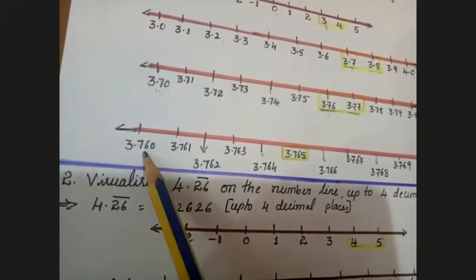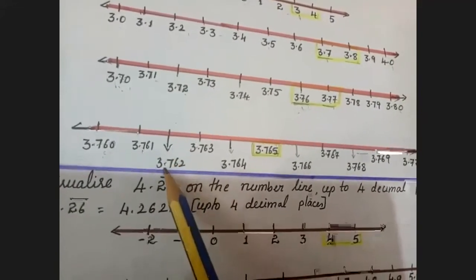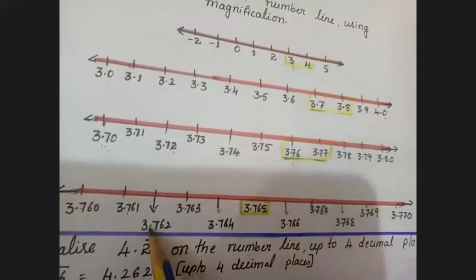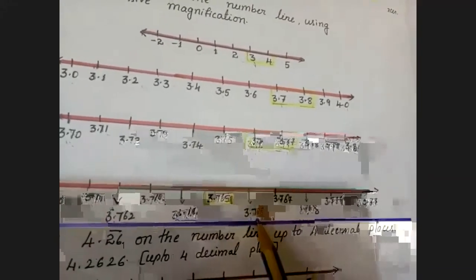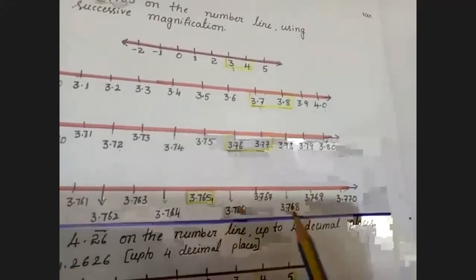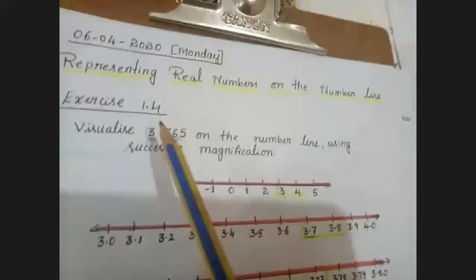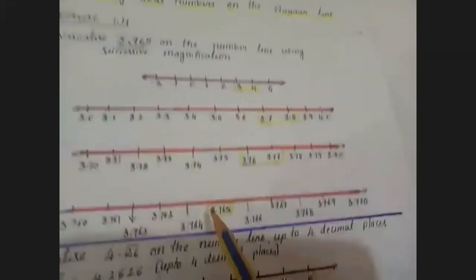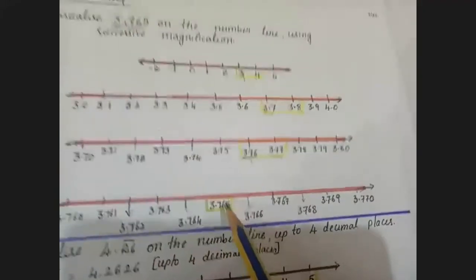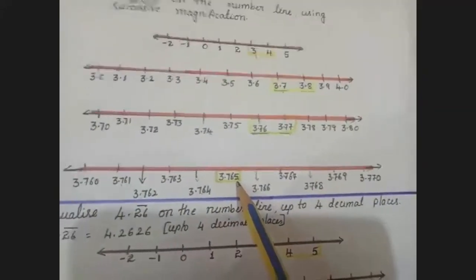Between that, 3.760, 3.761. Because of space problem, I write it down: 3.762, 763, 764, 765, 766, 767, 768, 769, 770. So what they ask us to mention on the number line? 3.765. Are we getting 3.765 here? Once we get the required decimal number, that is your final answer.